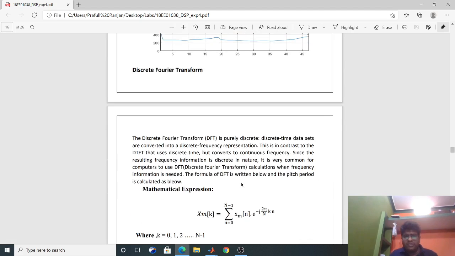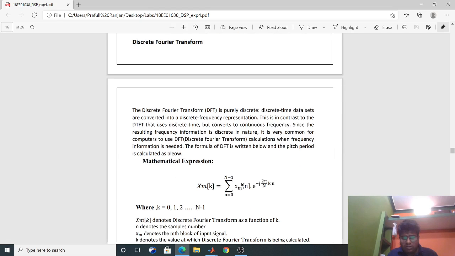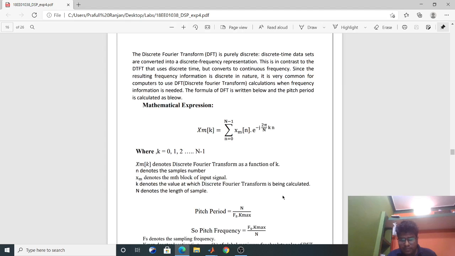So now we come to the discrete Fourier transform. The discrete Fourier transform is purely discrete. Discrete time data sets are converted into a discrete Fourier representation. This is a construct of the DFT that uses discrete time but converts to frequency. Since the resulting frequency information is discrete in nature, it is very common for computers to use DFT calculation when frequency information is required. The formula of DFT is written below, and these are the denotations of the